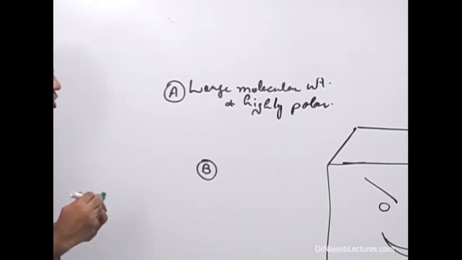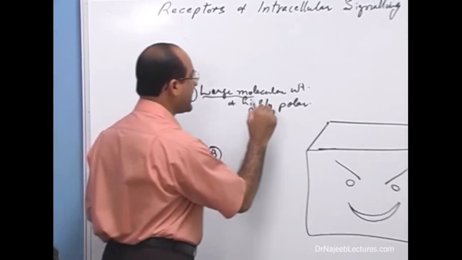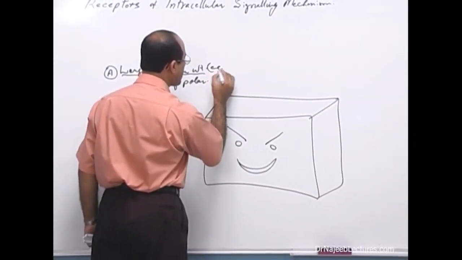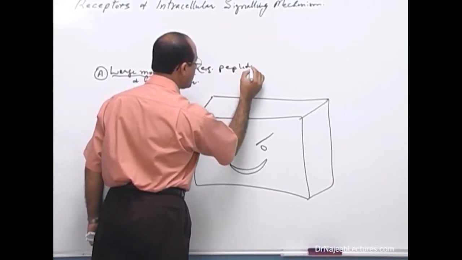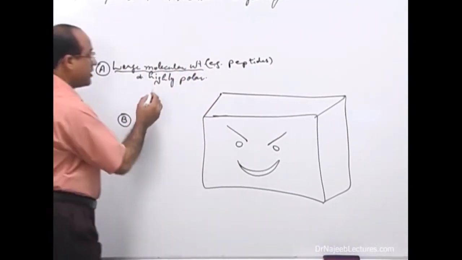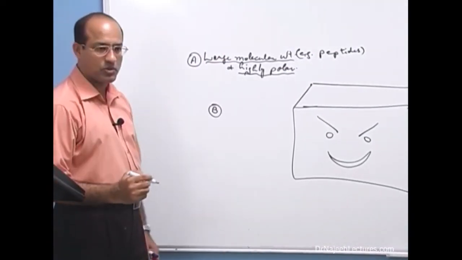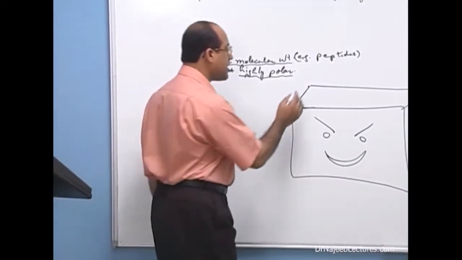Now, those ligands which are large molecular weight, like peptides, or those ligands which are highly polar, like catecholamines, they are highly charged molecules. They cannot dissolve into lipid membranes.